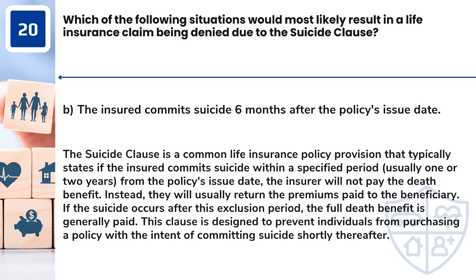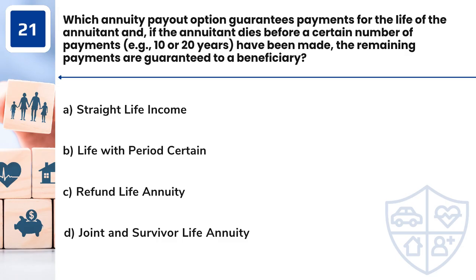Question 21. Which annuity payout option guarantees payments for the life of the annuitant and, if the annuitant dies before a certain number of payments, e.g., 10 or 20 years, have been made, the remaining payments are guaranteed to a beneficiary? A. Straight life income. B. Life with period certain. C. Refund life annuity. D. Joint and survivor life annuity.